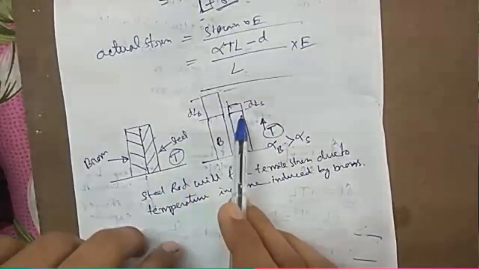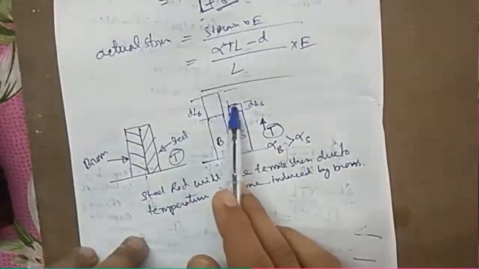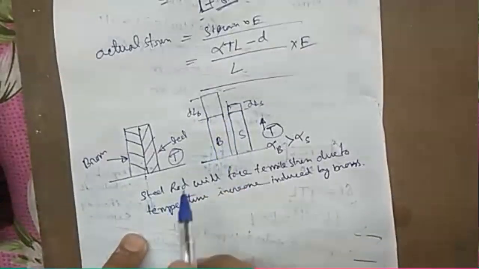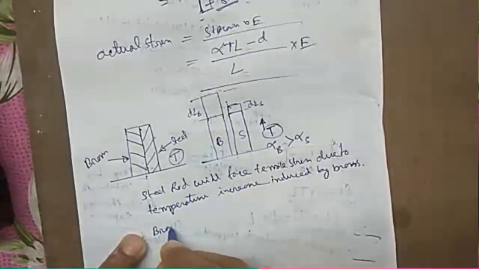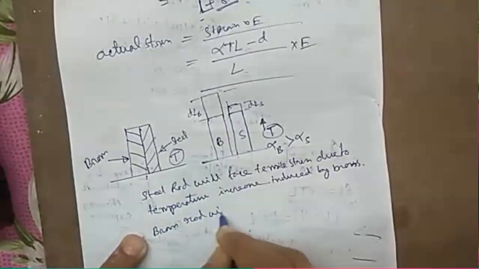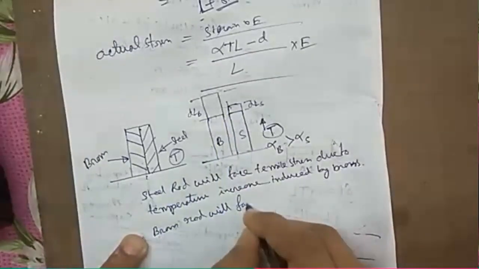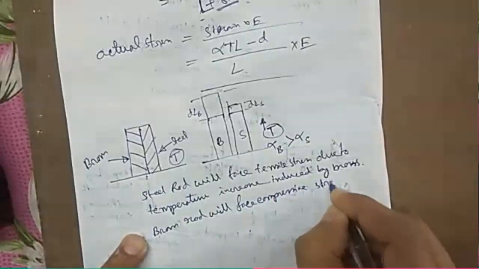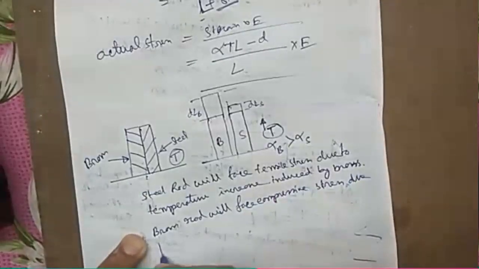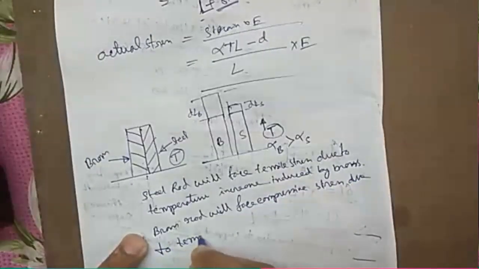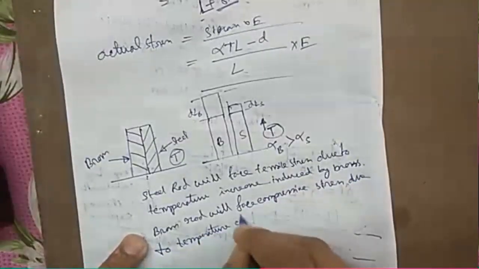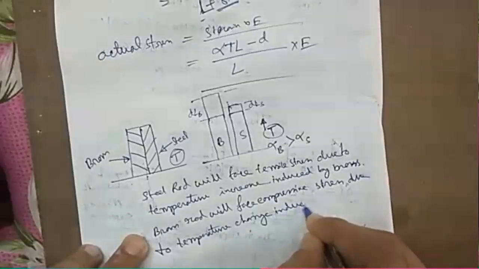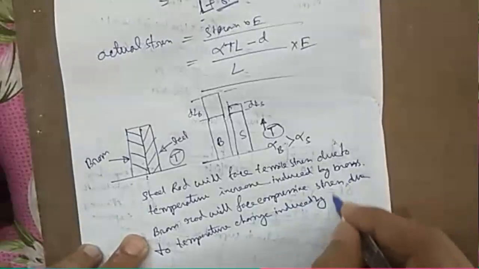So the steel bar is getting only up to this much, so it will pull this brass down. As a result, this brass rod will face compressive stress due to temperature change induced by steel rod.